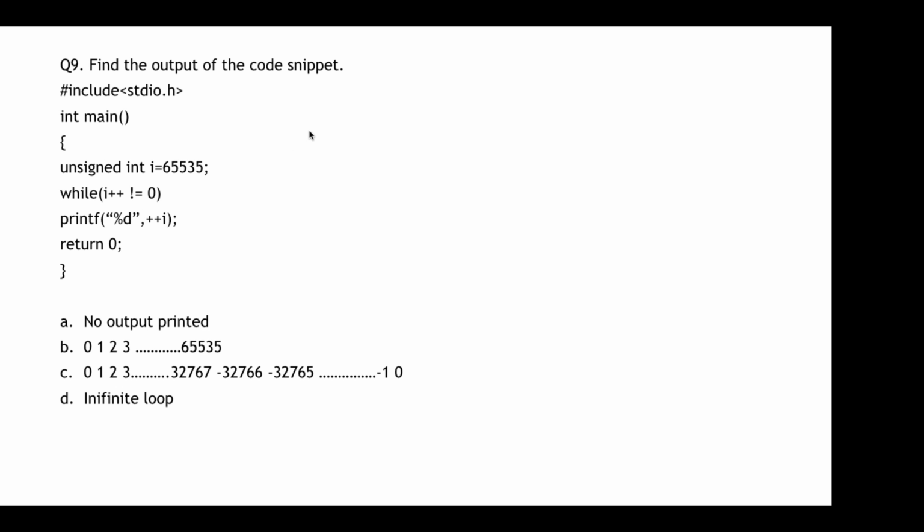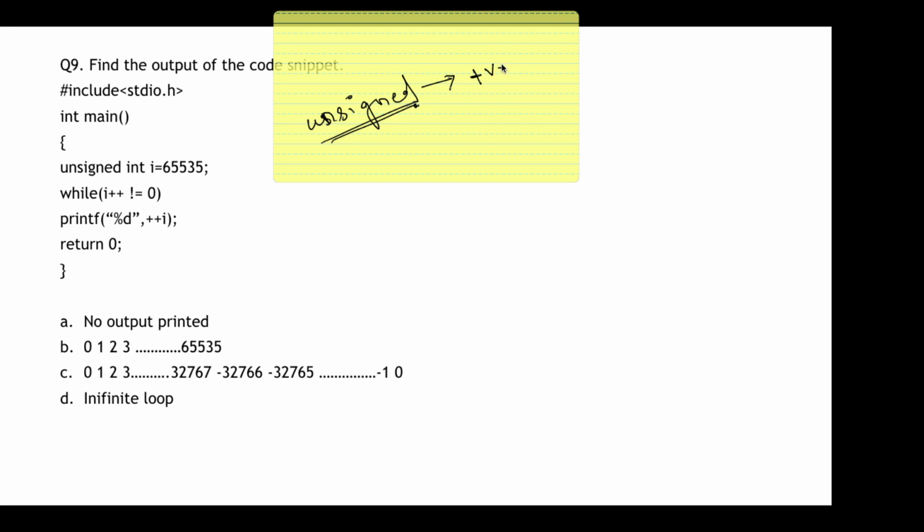Yes. So this is another interesting question which was asked in TCS 2019, I suppose. It says that it is an unsigned. Now what is an unsigned thing? Unsigned thing is anything that does not have a sign. So any number that does not have a sign, that means that number is positive.